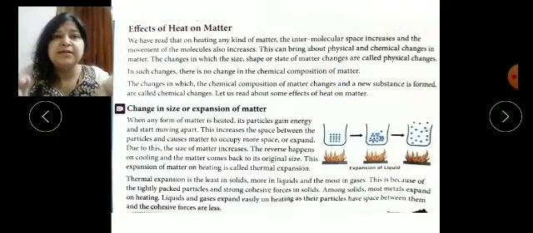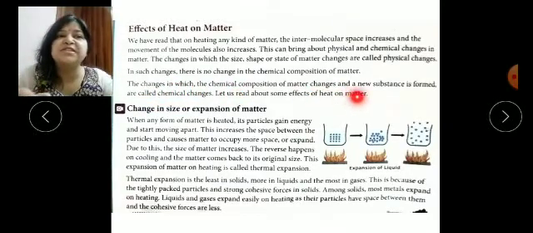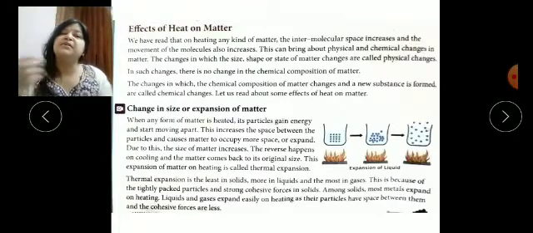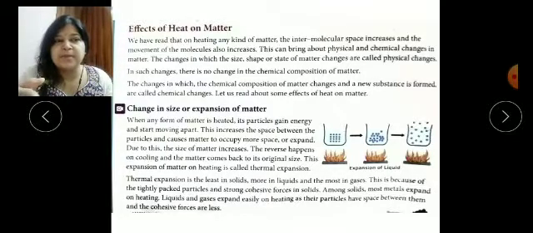On the other hand, what is the definition of chemical change? A change in which the chemical composition changes and a new substance is formed. For example, whenever we burn paper, it turns into ashes, and we cannot convert that ash back into the original paper.